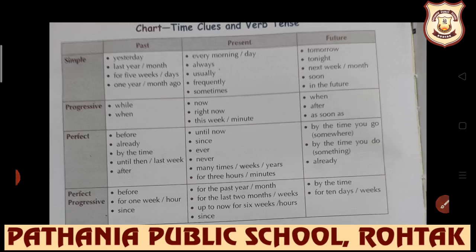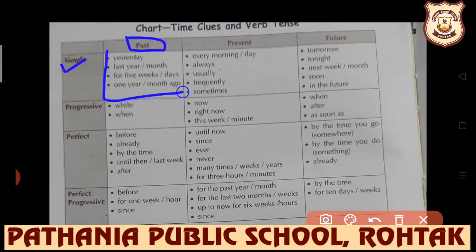Let's talk about only past. Suppose only past tense is there and we are talking about simple past. These are the clue words. If you see any word out of them, then obviously you will be using second form of the verb, because when we write a sentence in simple past form, then only second form of the verb is used. And these clues are yesterday, last year, last month, for 5 weeks, days, 1 year, month or ago.